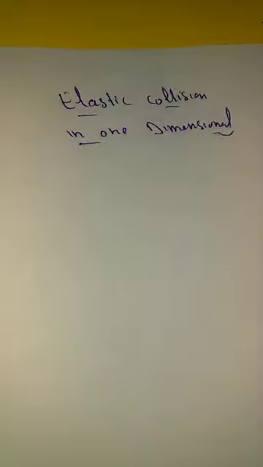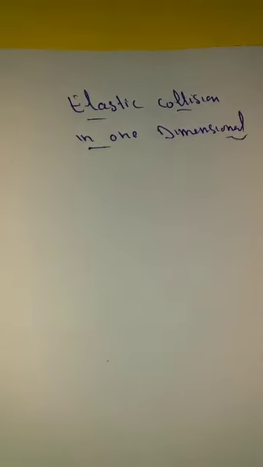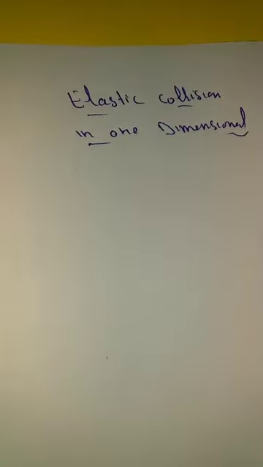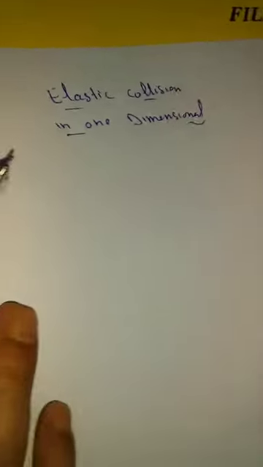What is today's topic? Elastic collision. We have to find out the velocities of bodies after they collide. Suppose we take two bodies.